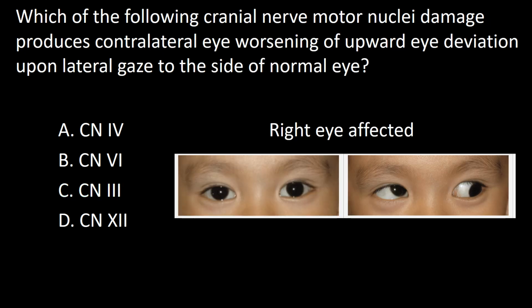Which of the following cranial nerve motor nuclei damage produces contralateral eye worsening of upward eye deviation upon lateral gaze to the side of the normal eye? A. Cranial nerve 4, B. Cranial nerve 6, C. Cranial nerve 3, D.